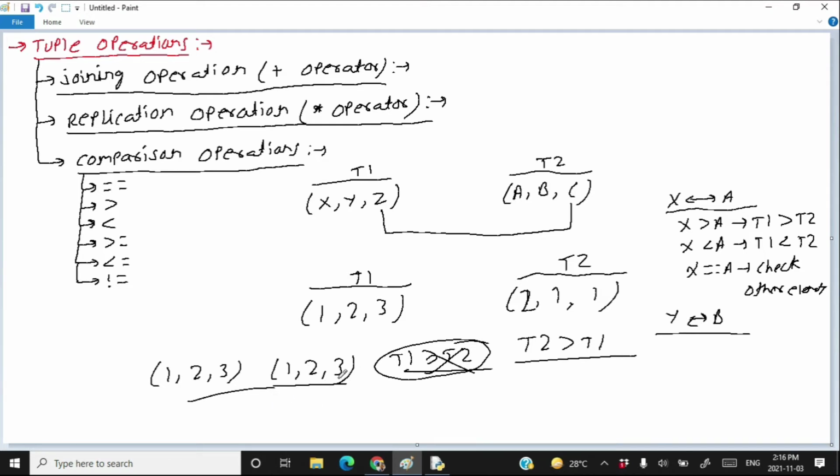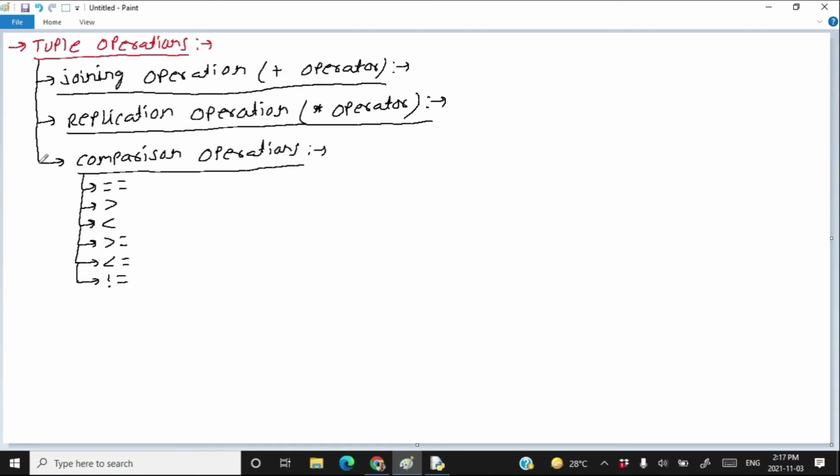If you have watched the previous videos, you know that the same rule is applicable for comparing strings and for comparing lists. And here we are using the same rules for comparing tuples. The other operation supported by tuple is called unpacking tuples.